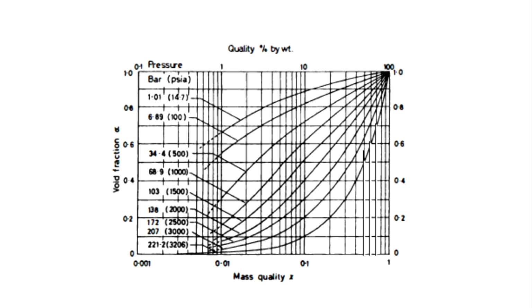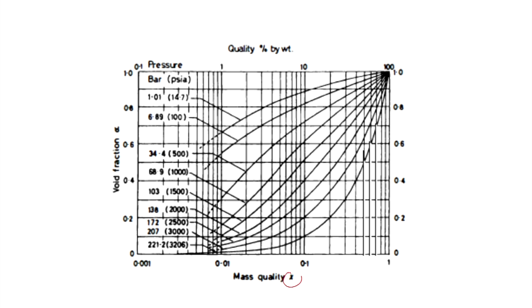Martinelli and Nelson also plotted the void fraction alpha, again in a similar method. They got alpha for atmospheric pressure using Lockhart-Martinelli correlation, and for critical pressure there is no distinction between the phases. And then by interpolation they got it for the intermediate pressures.